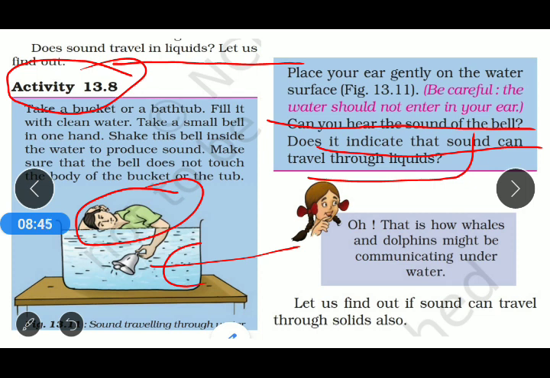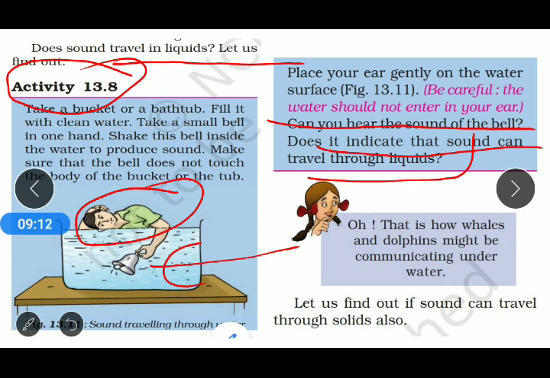Here the liquid we are taking is water, which is another medium in which sound can travel. So we can say that sound not only travels in air, but sound can also travel in liquid. So from that activity we conclude that sound can propagate in liquids also.